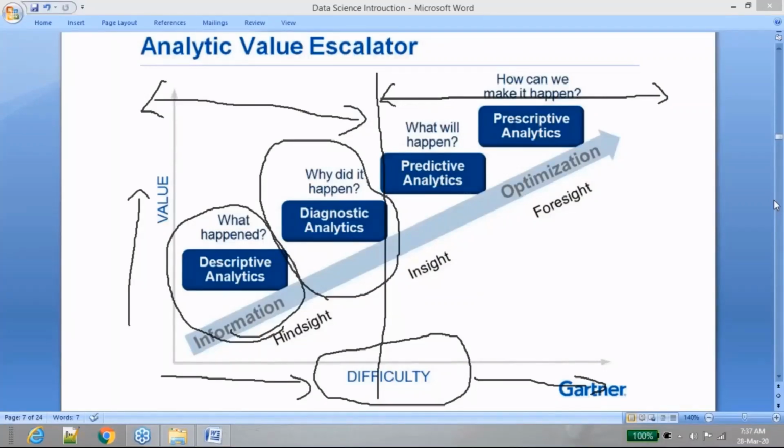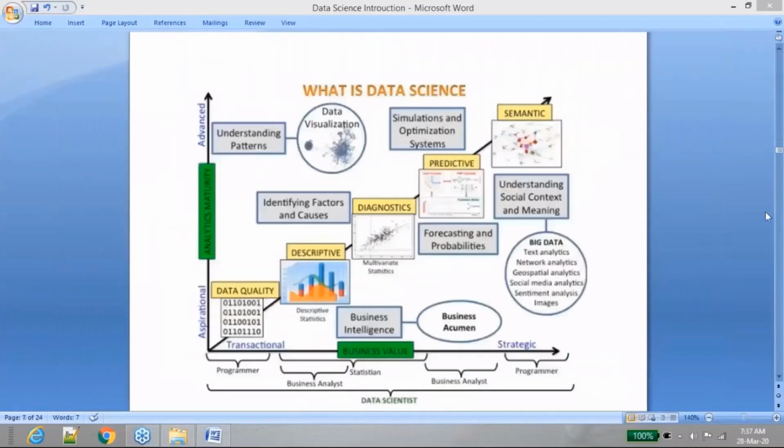Okay, so what is the scope? As I was talking about these multiple layers, there are a number of different layers that we have, like programmer, ETL people, business analyst, data statistician, etc. If you take the same image and go a little deeper inside it, I'm just trying to show how it will look.